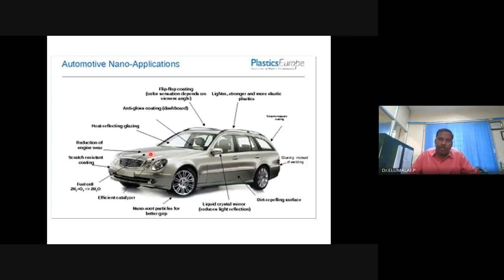And very many automotive applications, you can go through each and every aspect, from sensors to anti-scratching, water repellent, lighter materials, many applications of nanomaterials towards automotive applications. Catalytic converter, fuel cell efficiency, scratch resistance, water repellent, etc.